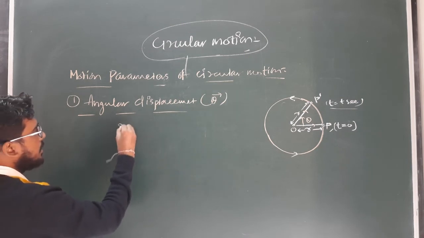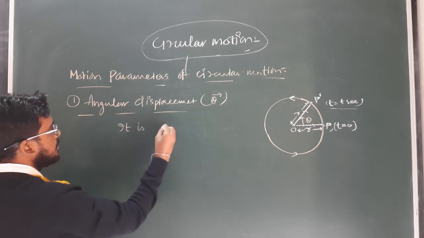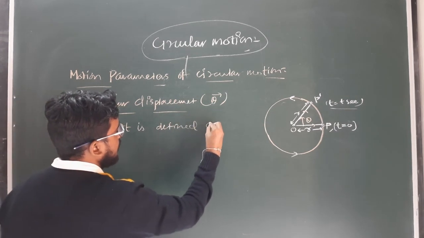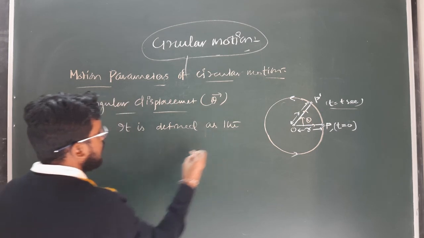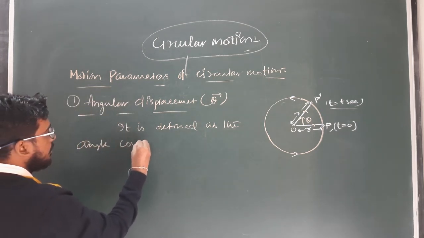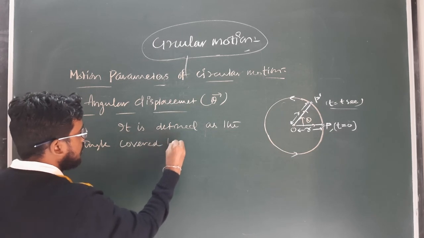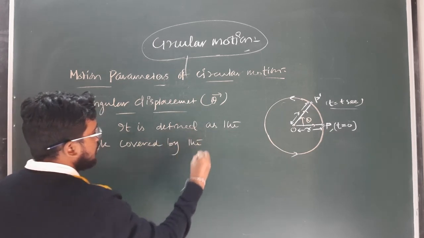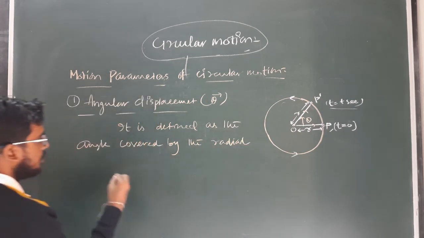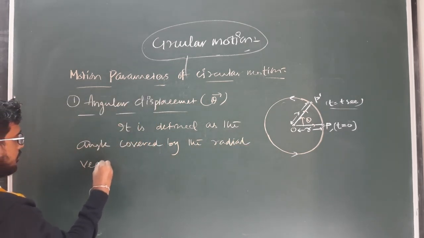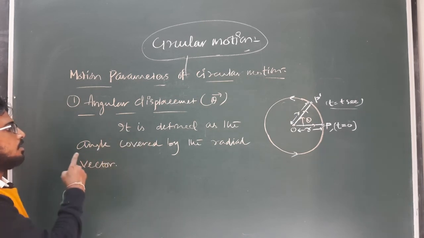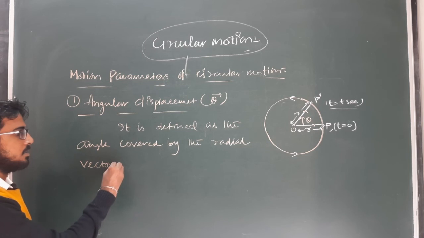So angular displacement is defined as the angle covered by the radial vector.